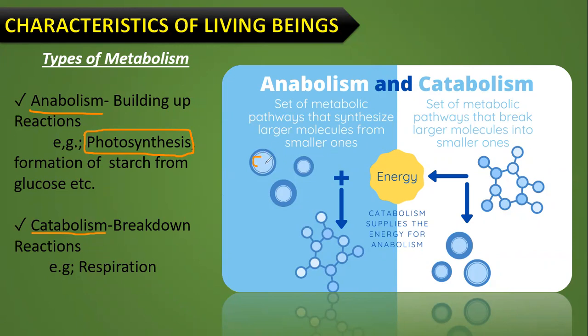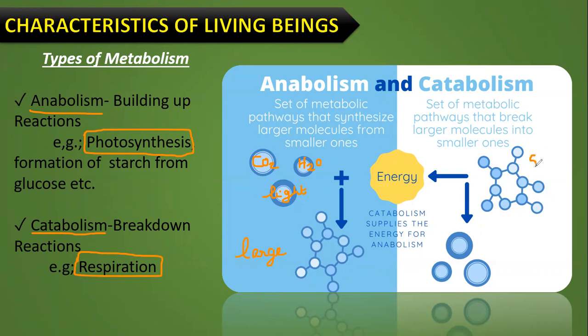Suppose this is carbon dioxide, you imagine. This is water, or this is light molecule, you imagine. Okay. So all these different small molecules have been combined together to form a large molecule. Am I right or not from the diagram? These simple monomers or simple molecules have been combined together to produce what? A large molecule. Whereas just think about the process of respiration. Using oxygen, the glucose or the starch inside our body is broken down into simple molecules, and carbon dioxide and water have been released out.